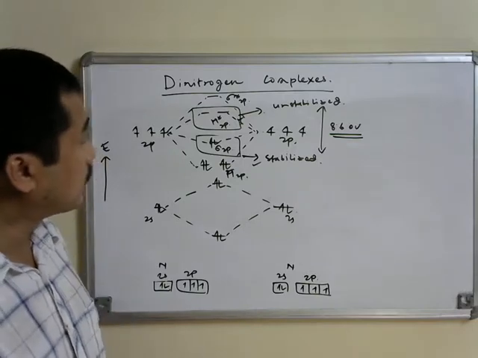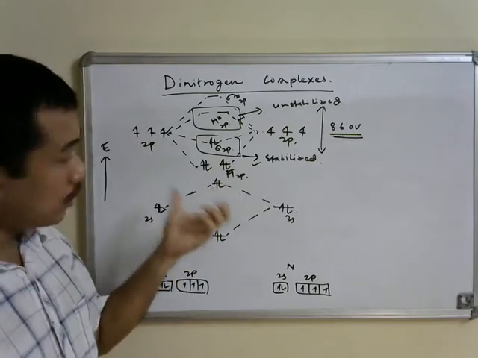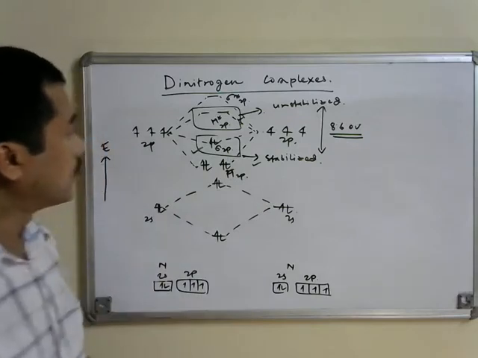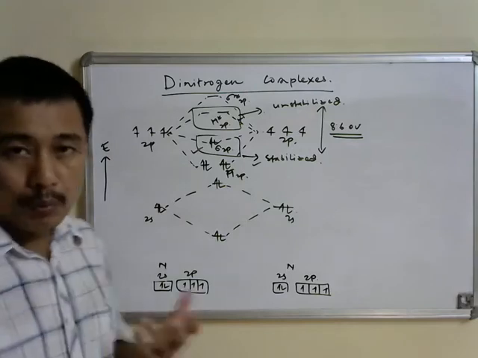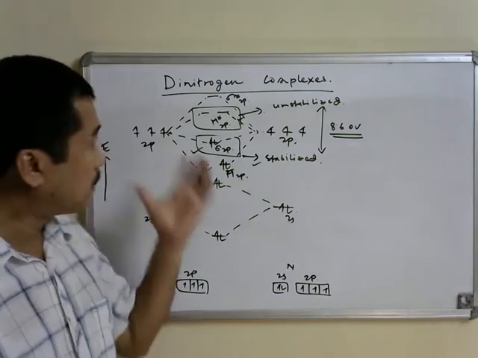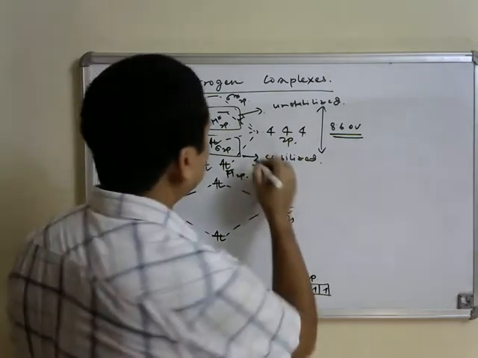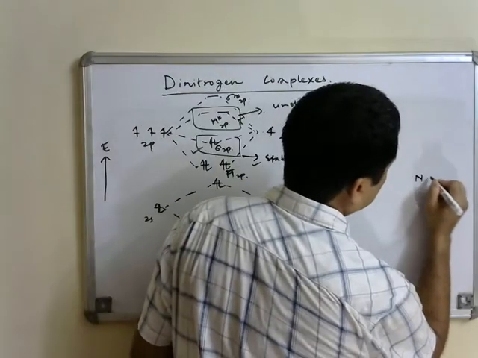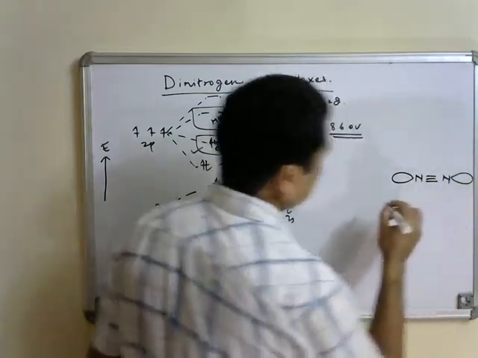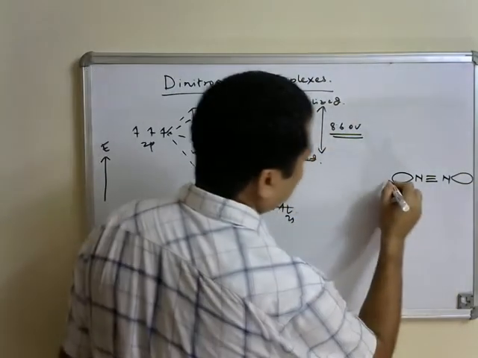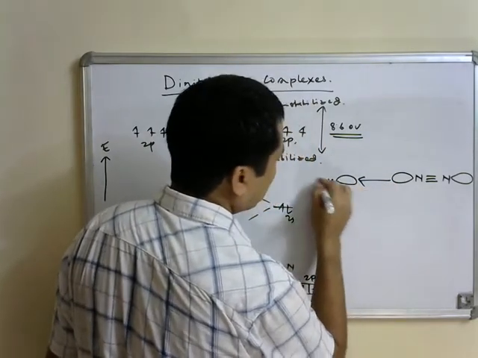The orbitals which are involved in binding with metal orbitals we have identified now. The sigma 2p, that is the HOMO, and the pi star 2p, that is the LUMO. So the bonding with metal orbitals for the dinitrogen complexes is similar to what we see in case of the carbonyl ligand. Here the sigma 2p molecular orbital donates electrons to empty metal d orbital.